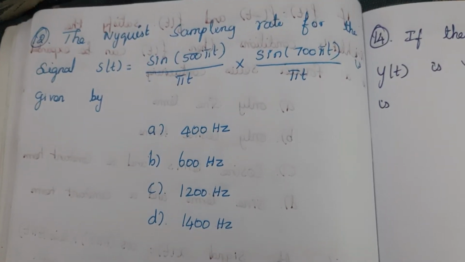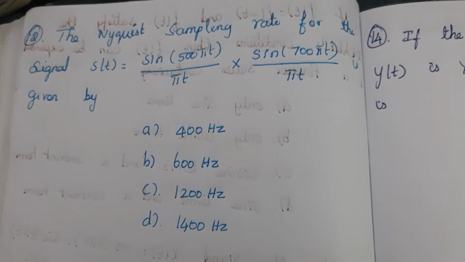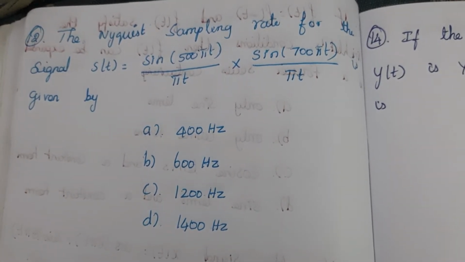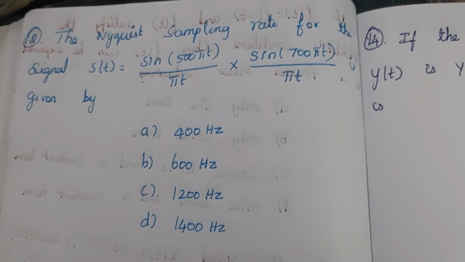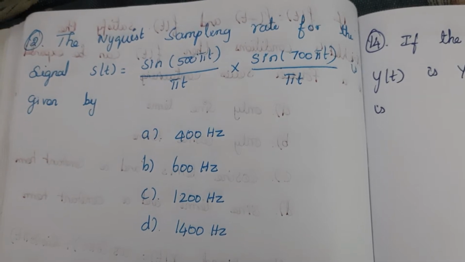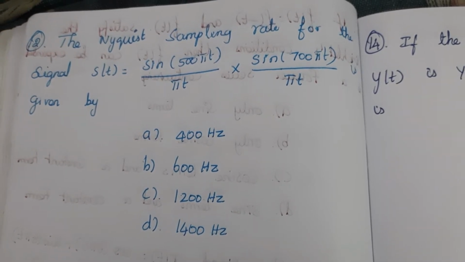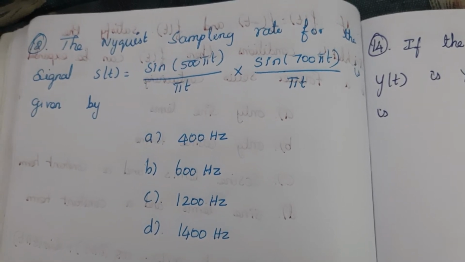12th question, the Nyquist sampling rate for the signal x of t is equal to sin 500 pi t divided by pi t into sin 700 pi t divided by pi t is given by.